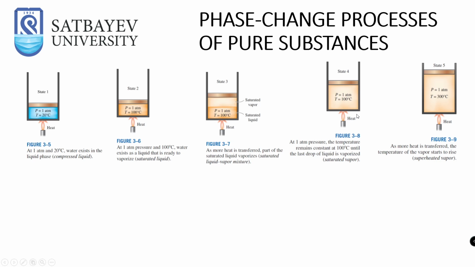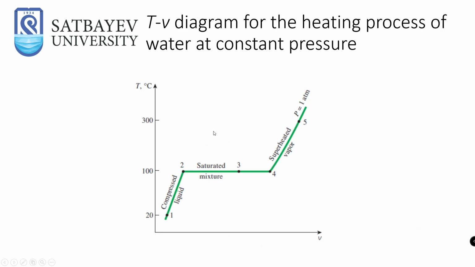The temperature of our pure substance remains the same until all the water is evaporated. This is the saturated vapor, which means that there is no liquid in it. And if you heat it more, then you will get superheated vapor, which means that its temperature is way above the saturation point of this liquid.